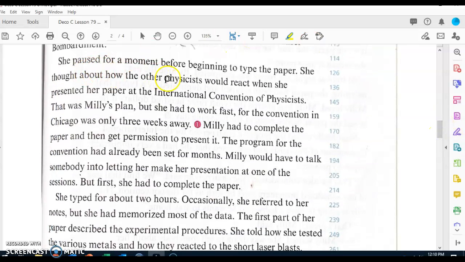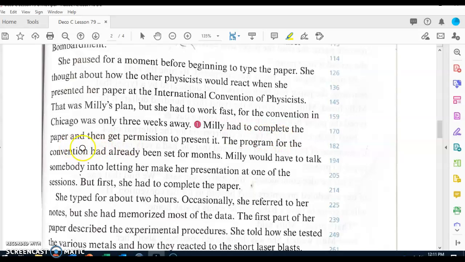She paused for a moment before beginning to type the paper. She thought about how the other physicists would react when she presented her paper at the International Convention of Physicists. That was Millie's plan, but she had to work fast, for the convention in Chicago was only 3 weeks away.